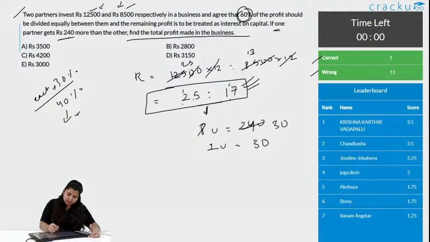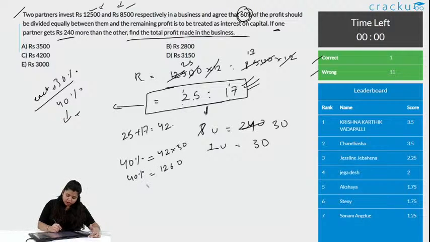What is the total unit here? It is 25 plus 17, it is 42. And this unit is 40% of the amount. So, 40% of the amount is equal to 42 into 30, that is 1260. Yes.